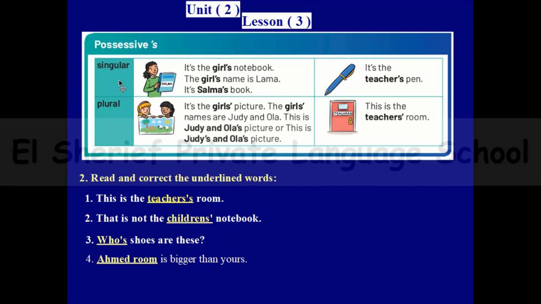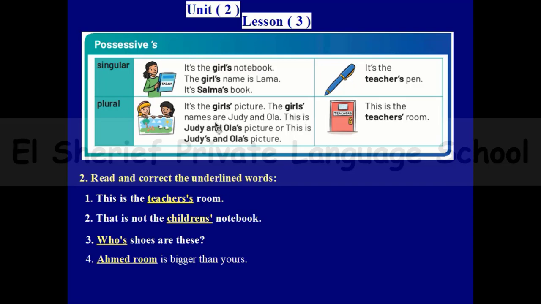How can I express that something belongs to a plural noun? We have here 2 girls. The word girls, because it's plural, ends with s. So if I have a plural noun ending with s, I will just add apostrophe. It's the girls' picture. That means this picture belongs to the girls, which are plural.